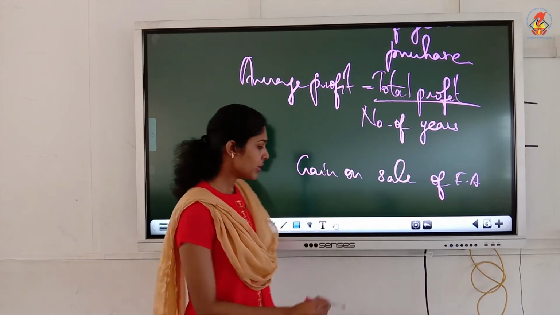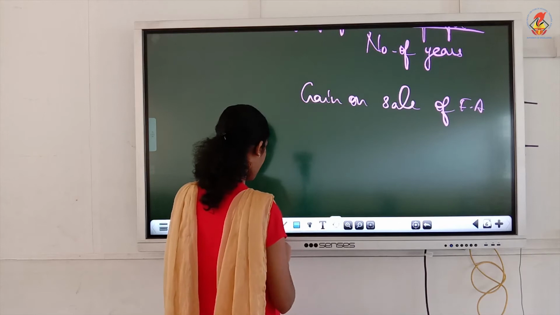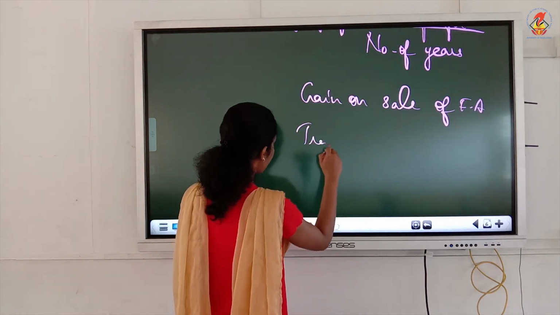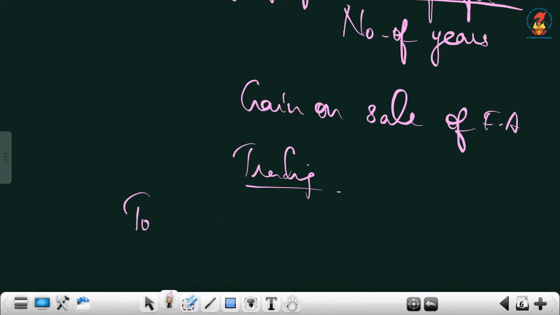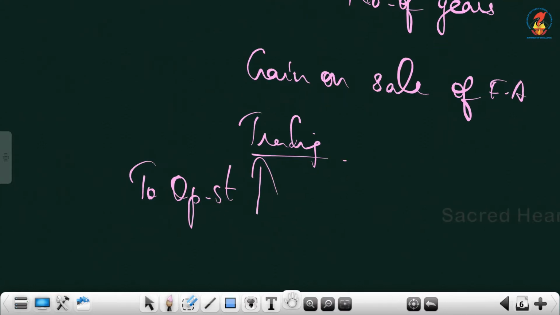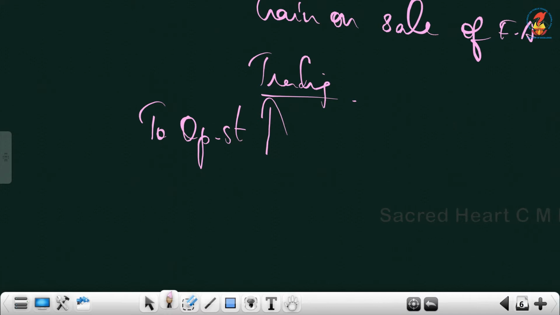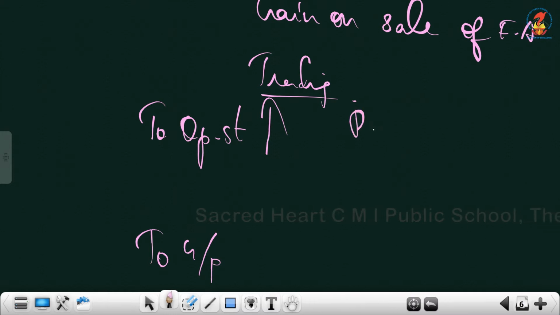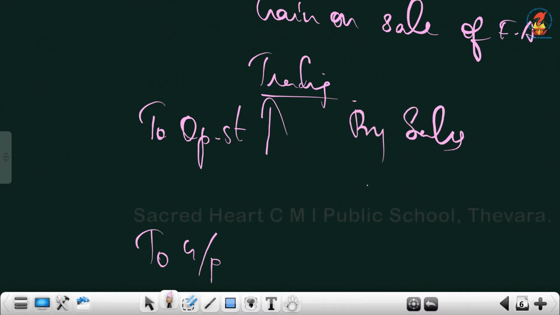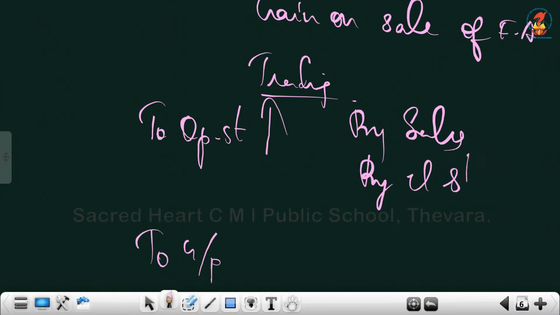Then overvaluation of opening stock. You remember last year's trading P&L format. Opening stock, we used to write it on the debit side, to opening stock. Overvaluation means it is increase in opening stock. Gross profit will be written here as to gross profit after you write by sales and all. Here we will be having on the credit side by sales, by closing stock and all. When the credit side is more, we know that it is a profit. That is why to gross profit is written.